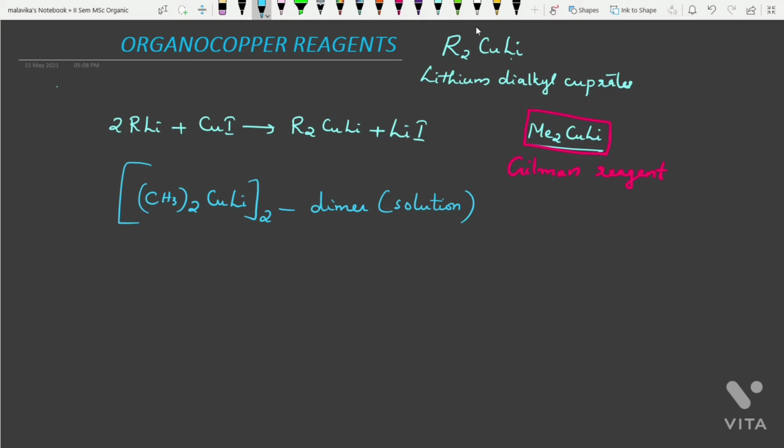So the dimer, you can draw it like this. The copper atoms, as you see over here, and 2 lithiums, I can show over here. This will be in a tetrahedral way like this.